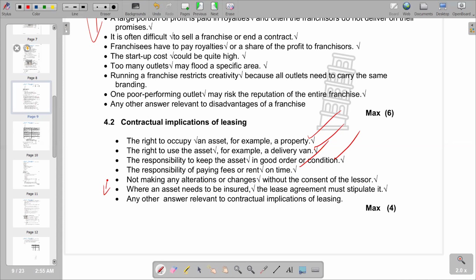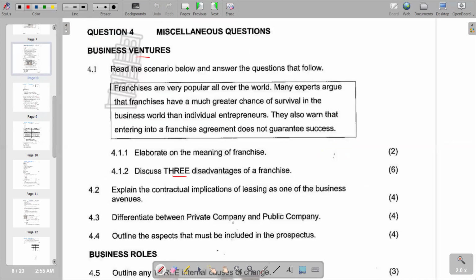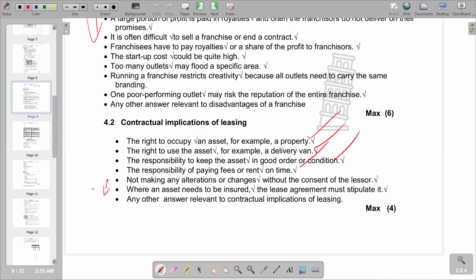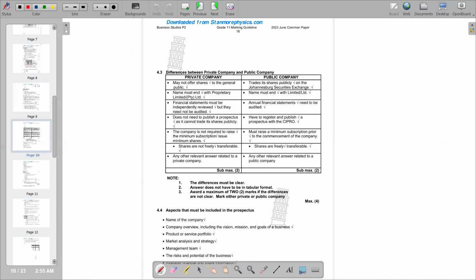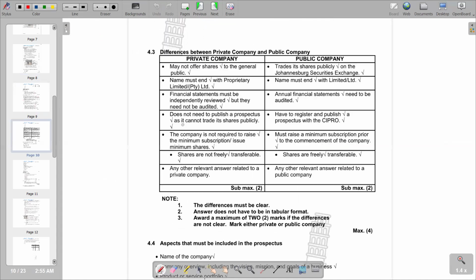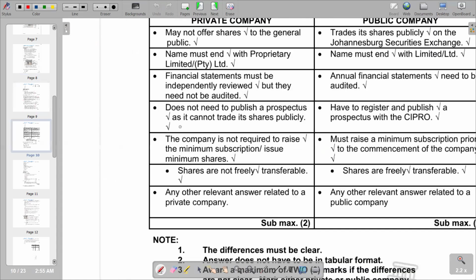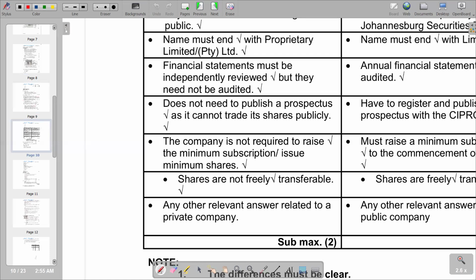We move on to 4.3, differentiate between private company and public company. So remember, in terms of a public company, the shares are issued publicly, which is different from a private company. So we look at the difference between the two, articulated in a table form where we've got a column for private company and a column for public company.